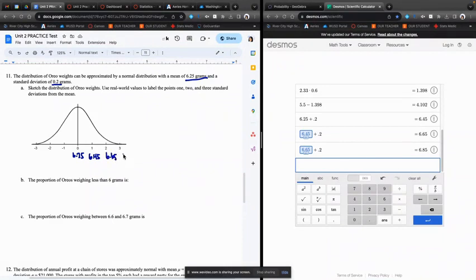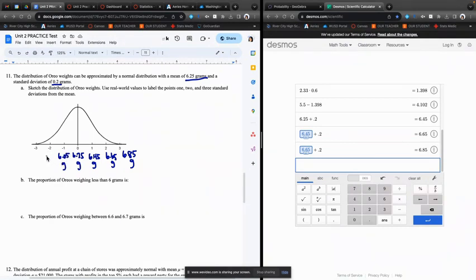And then 3 standard deviations above is 6.85. I guess I don't really need a calculator for this. Remember, these are all grams, so we should always include our units. One standard deviation below, we're going to subtract 0.2. So that's going to be 6.05.